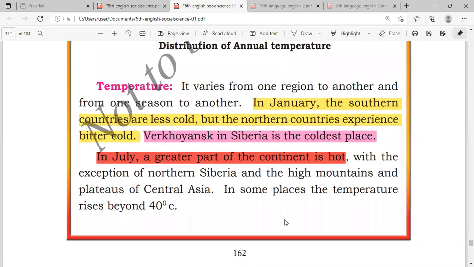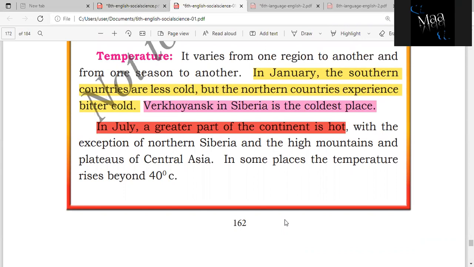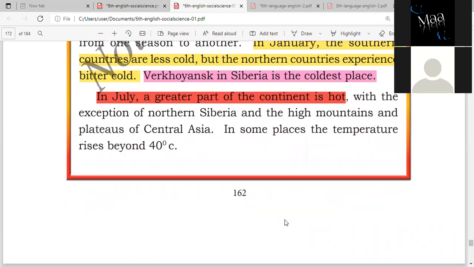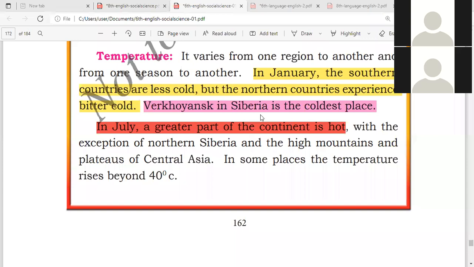Amanullah, which is the coldest place in Asia? Tabassum, which is the coldest place in Asia? So the coldest place in Asia is Siberia.